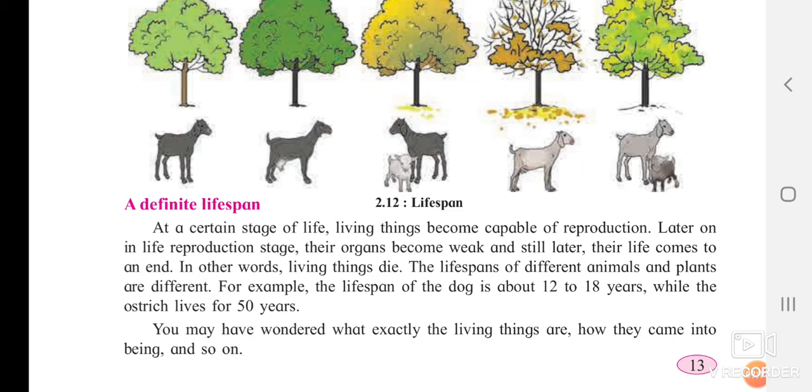An ant, a butterfly, a human being, an elephant, a tiger: each one's lifespan, the time they are going to survive, is totally different. For example, the lifespan of a dog is about 12 to 18 years. A dog can survive 12 to 18 years, not more than that, while an ostrich can survive for 50 years.